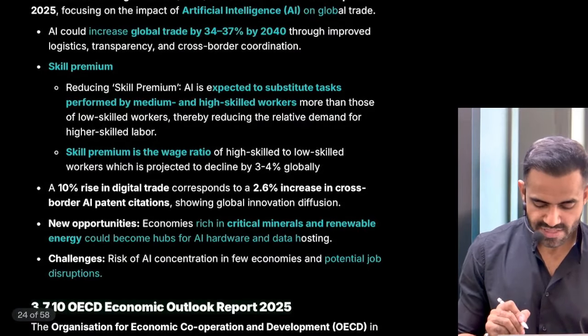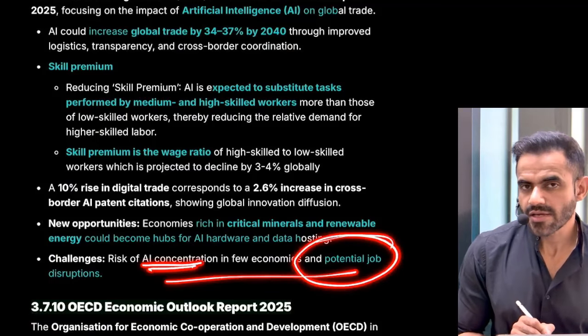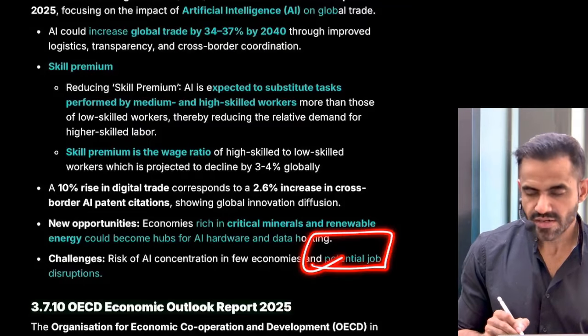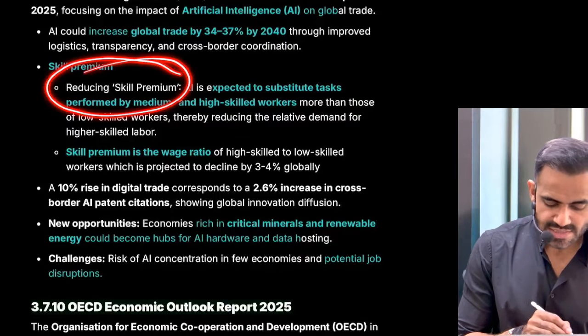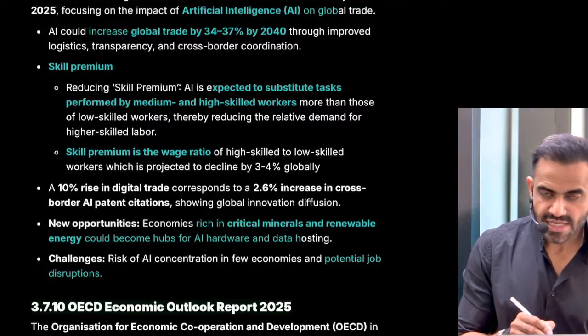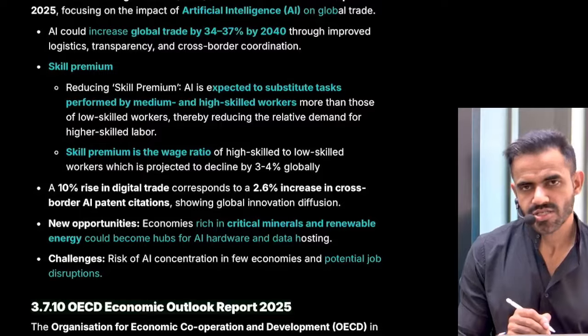What is the problematic side of AI? The problematic side of AI is that, A, there is a risk of AI concentration. What does that mean? Only certain countries have an advantage in the AI sector. Then there is a risk of job loss. Apart from that, it will also reduce the skill premium. What does that mean? Understand, let's say someone is doing manual labor. The construction is going on, a particular worker is working on that construction site.